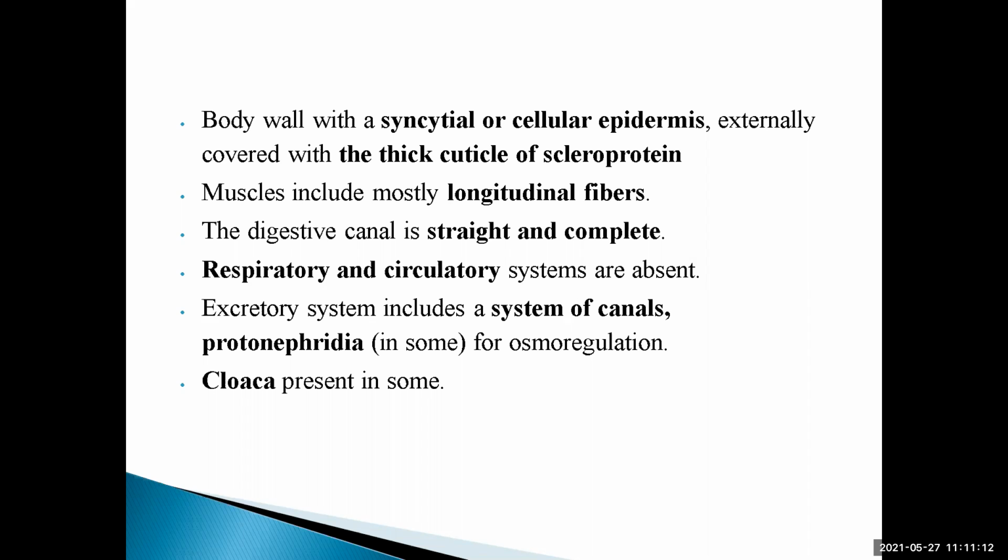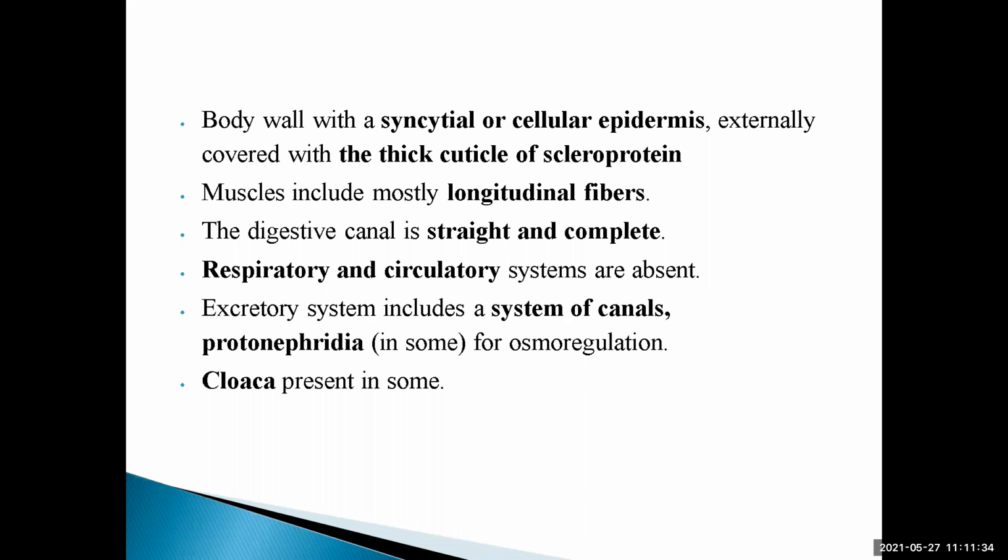When we are talking about the respiratory and the circulatory systems, these are absent. We know that the respiratory system deals with the exchange of gases, that is carbon dioxide and oxygen, whereas circulatory systems deal with the blood circulation throughout the body. But these two systems are absent in the Aschelminthes.